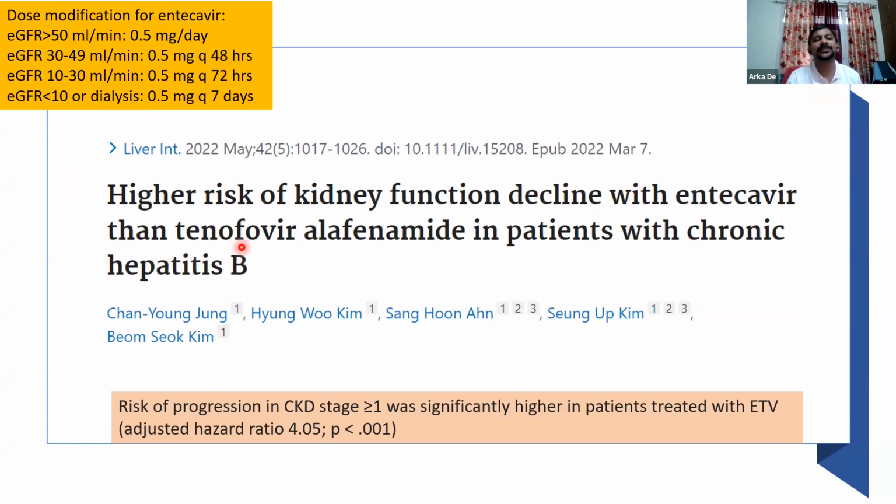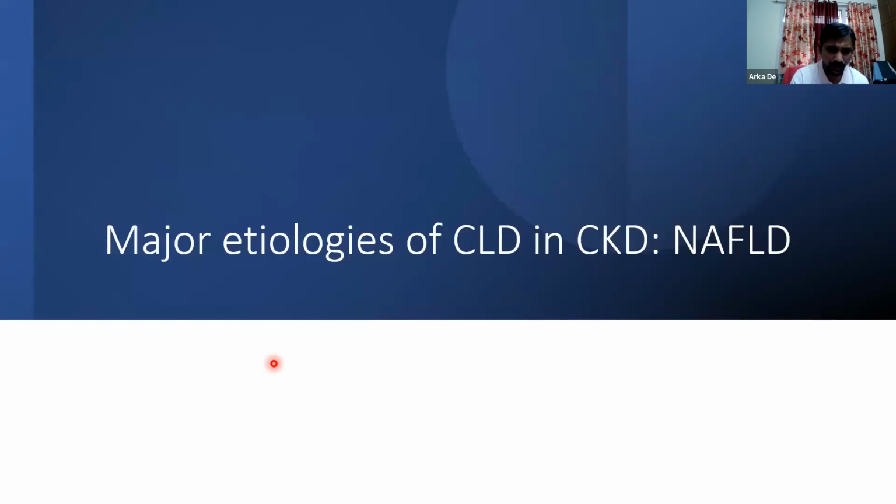However, now we have evidence which suggests that even with the use of entecavir, the risk of progression of CKD stage more than 1 is higher in patients with entecavir as opposed to tenofovir alafenamide. So tenofovir alafenamide is now being preferred in patients with chronic kidney disease. However, if unavailable or there are cost considerations, then entecavir can also be used.